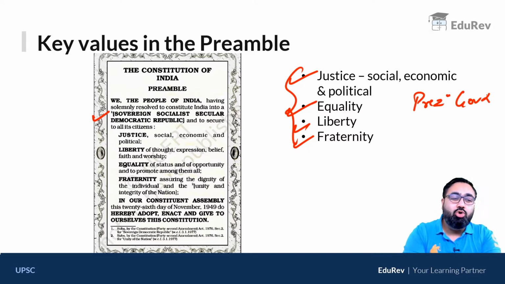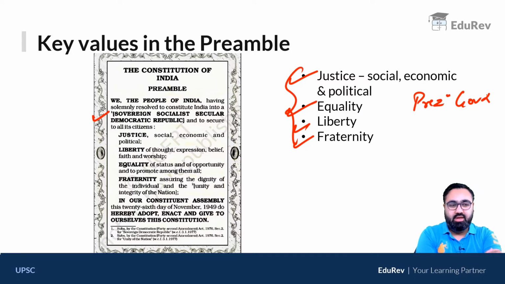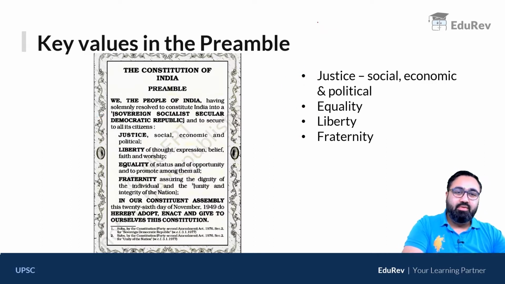उनको immunity मिलती है क्यों? Because me and the President or the Governor, we are not equal. हम equal नहीं हैं. अगर दो लोग equal होंगे तो उनको आप equally treat करोगे. If two people are not equal, you cannot treat them equally. I'll give you one more example. Let's say there are 4 people.